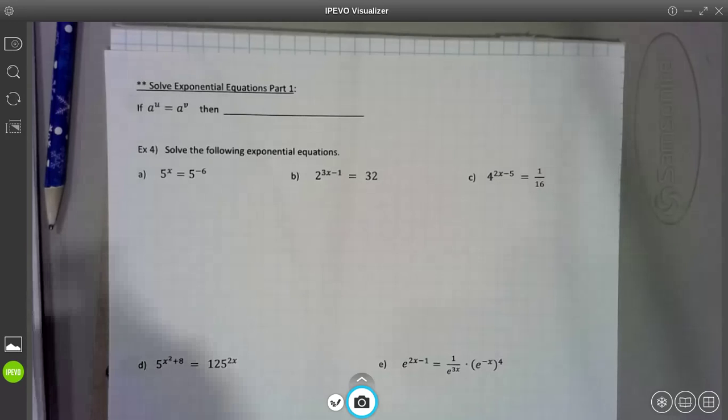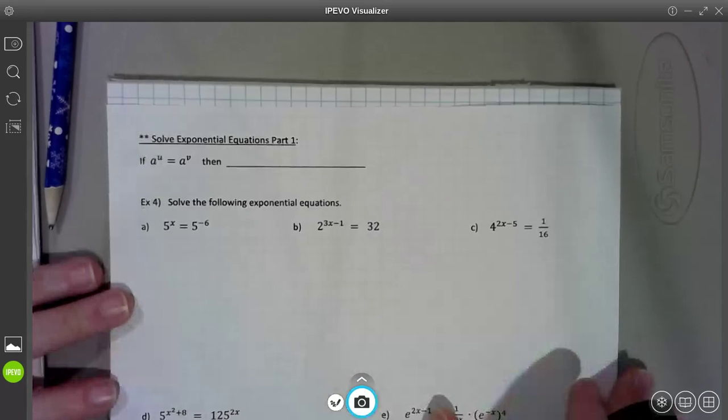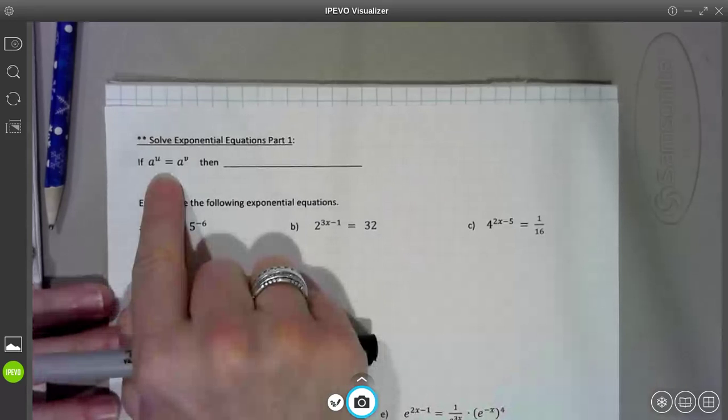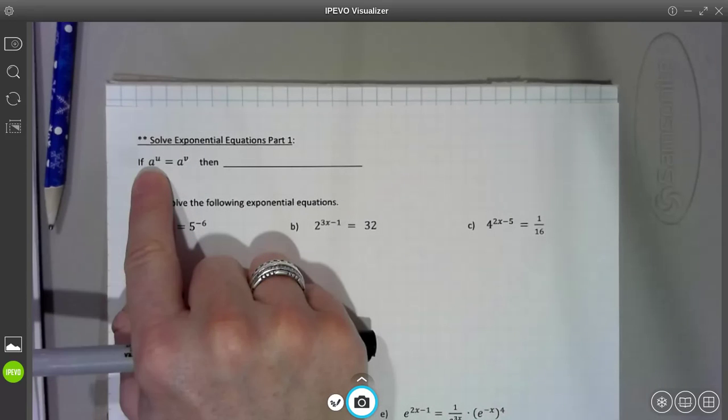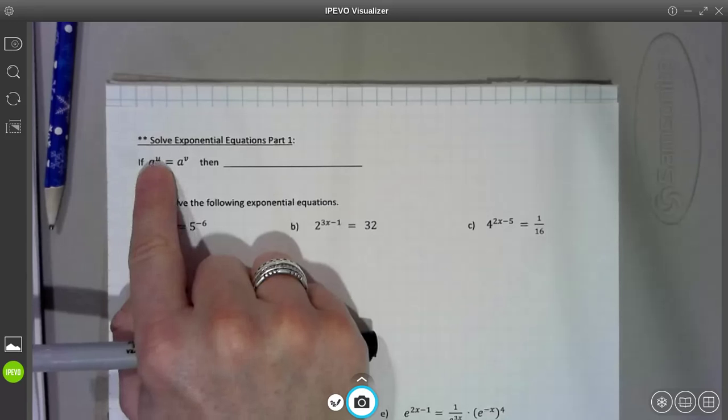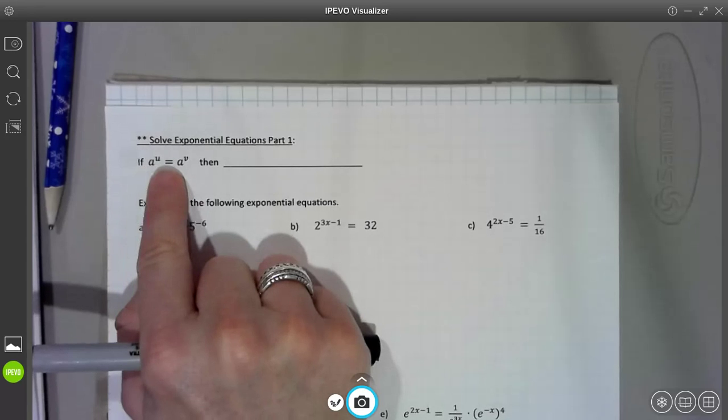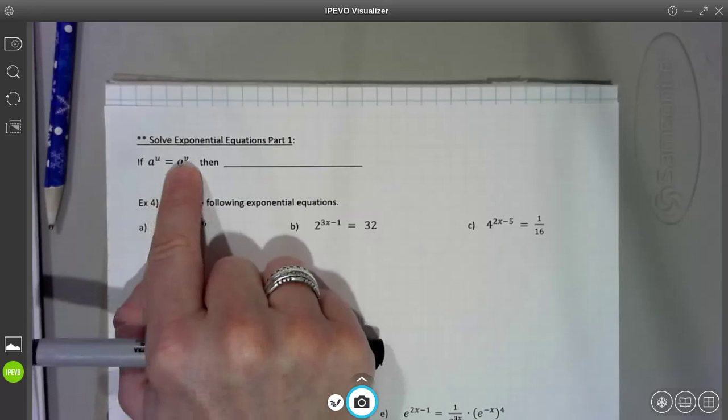All right, so the reason we're able to solve these exponential equations without a log is based off of this property. If you have base A raised to a power of u, and it equals the same base raised to a power of v this time, then what do we know u and v have to be to each other?